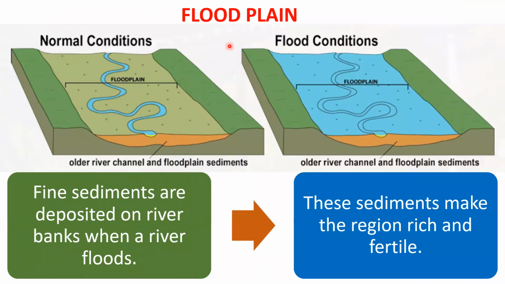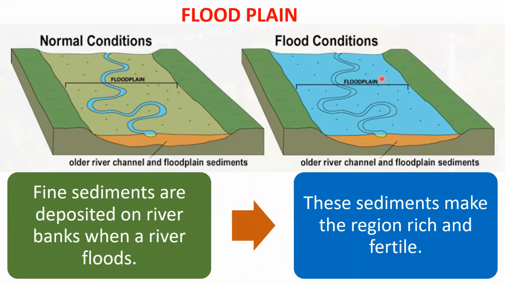Floodplain. What is a floodplain? So this is the normal condition, or the normal course, of a river. During the rainy season, the river is flooded with water, so the water level increases and the extent of the water is increased on both sides.